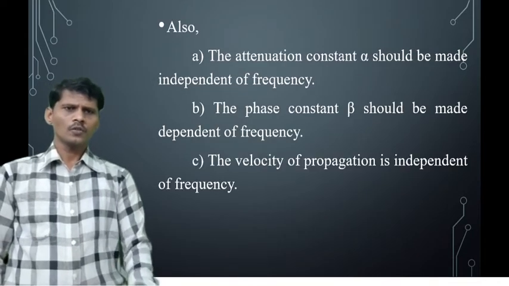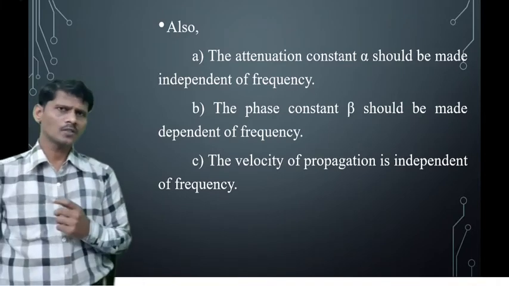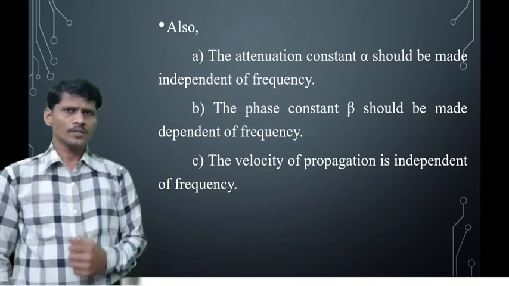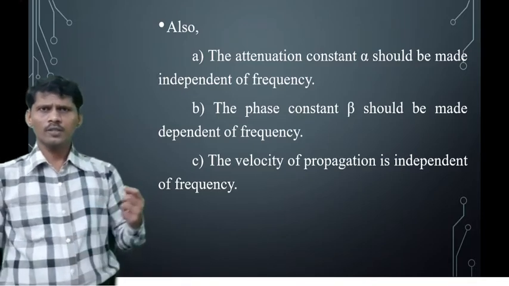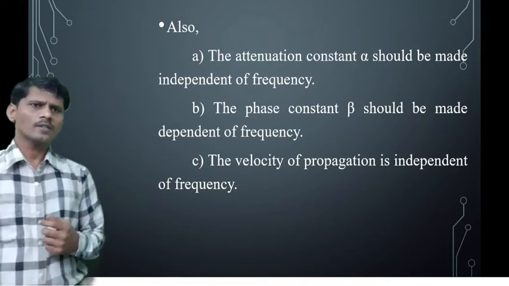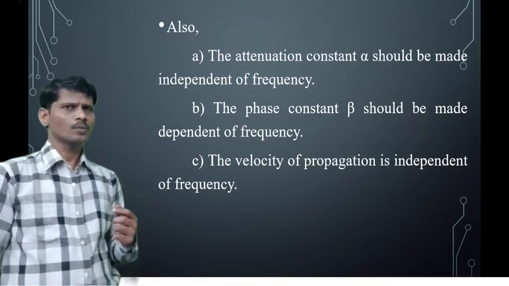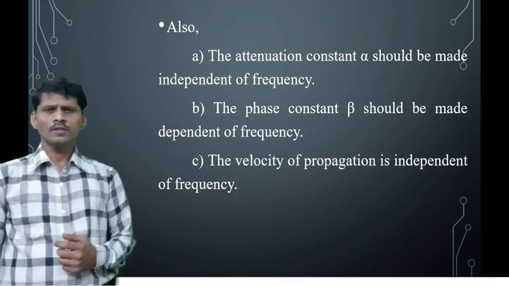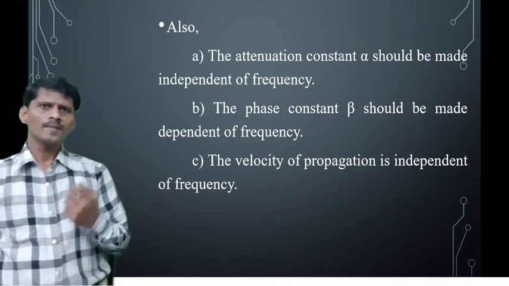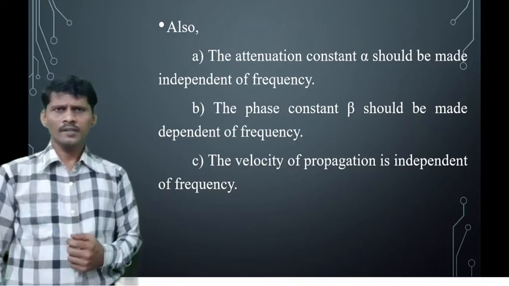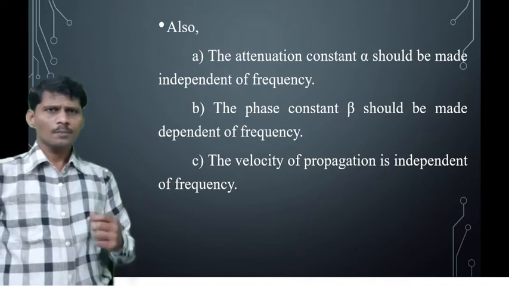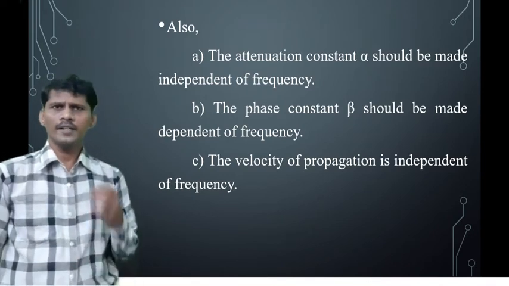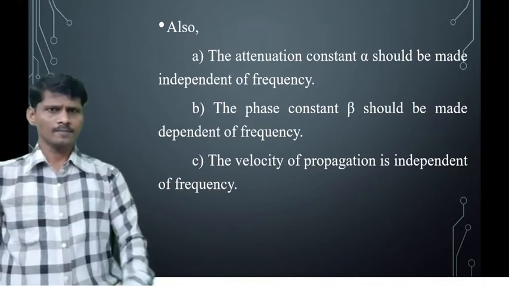Next, calculate the characteristic impedance of the distortionless transmission line. Before that, some important observations of the distortionless transmission line. In a distortionless transmission line, the attenuation constant is independent of the frequency, and the phase velocity of propagation is also independent of the frequency, while the phase shift constant beta depends on the frequency. These are the important points in a distortionless transmission line.